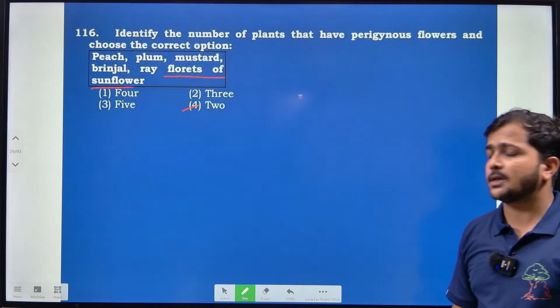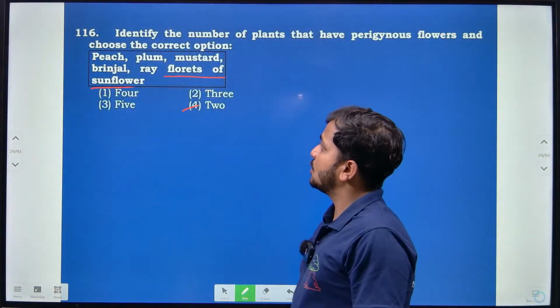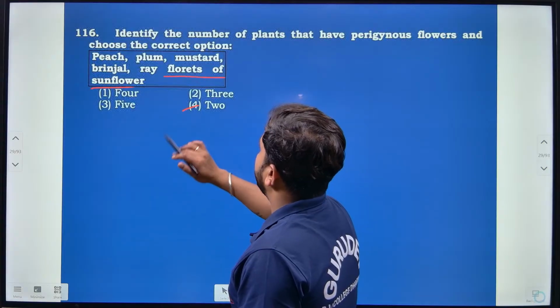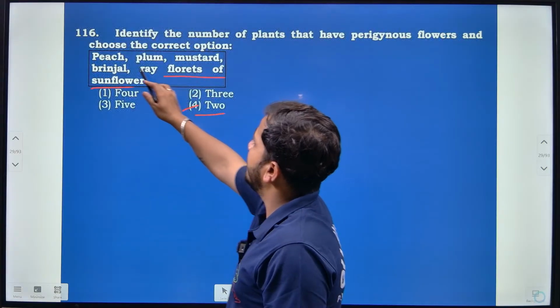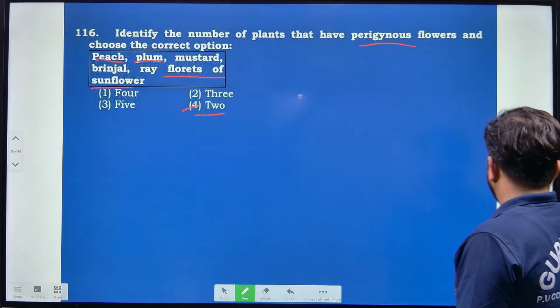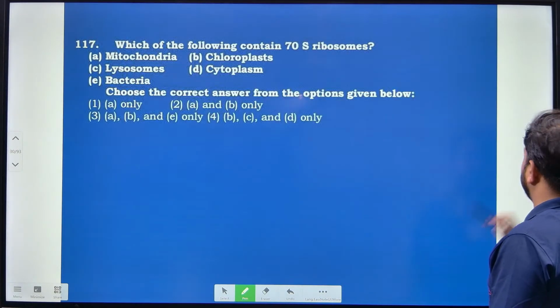That can be seen in plum, rose, and peach, right? So plum and peach have perigynous flowers. So option 4 is correct.